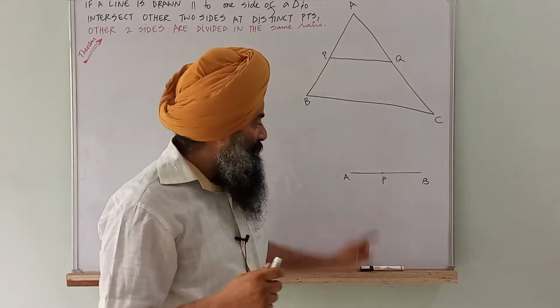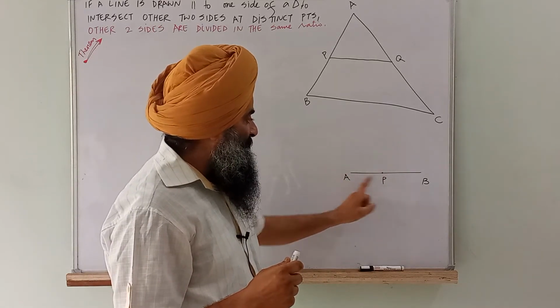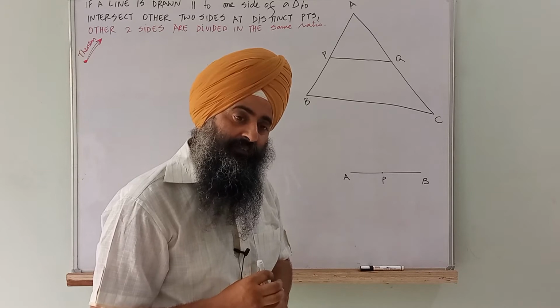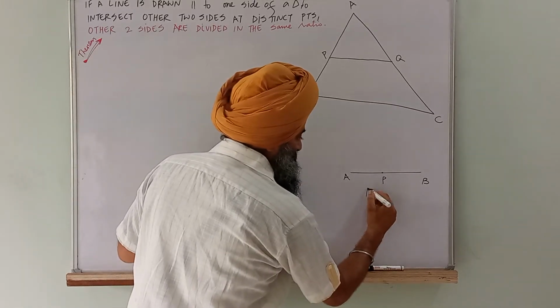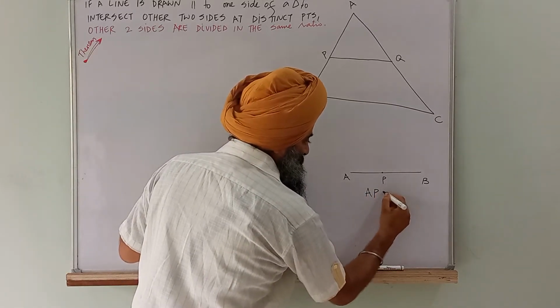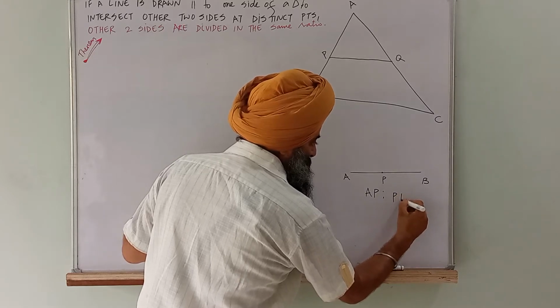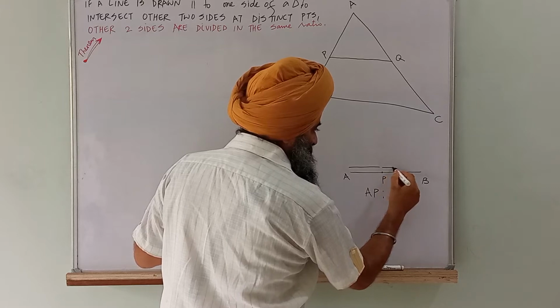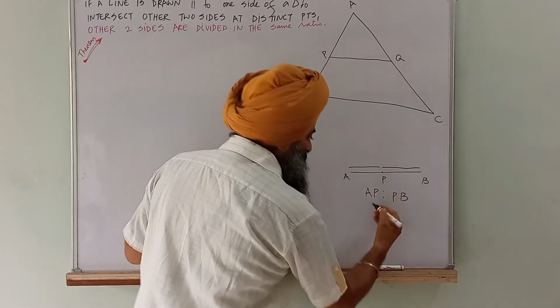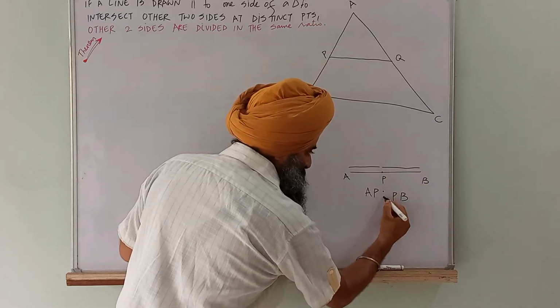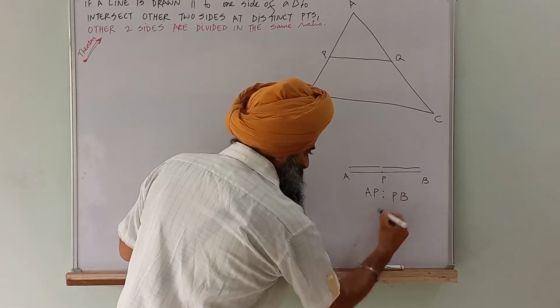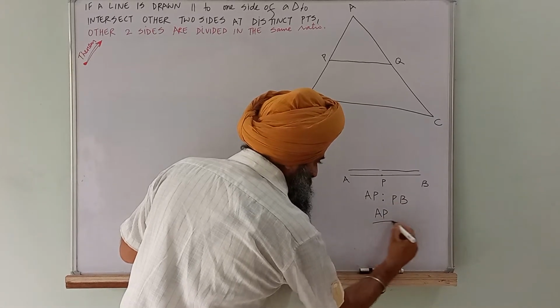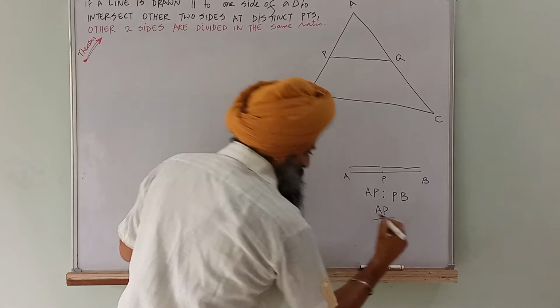That ratio is AP is to PB. It means this distance compared with this distance. It can be written like this, AP by PB.